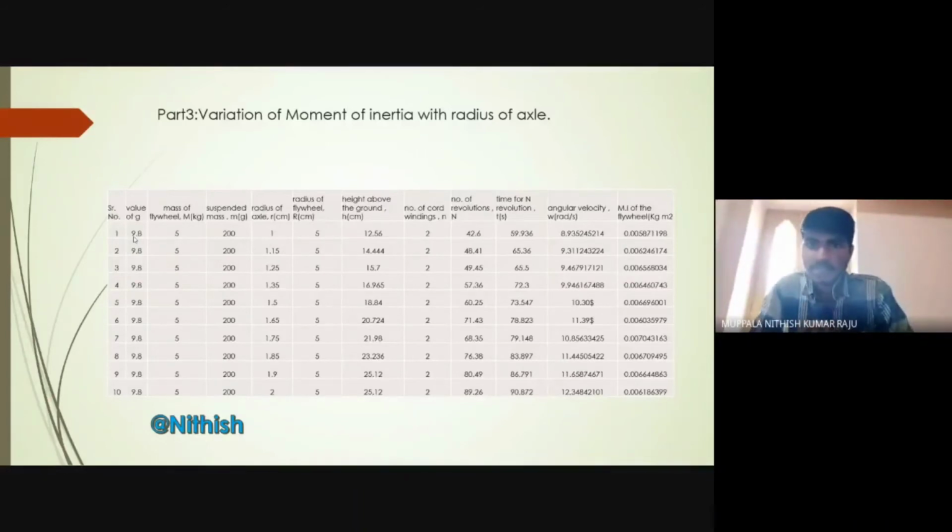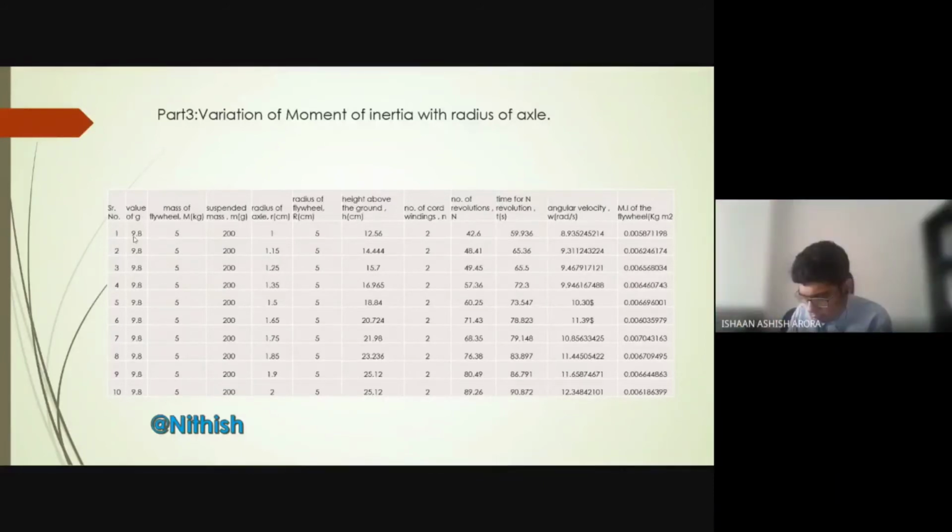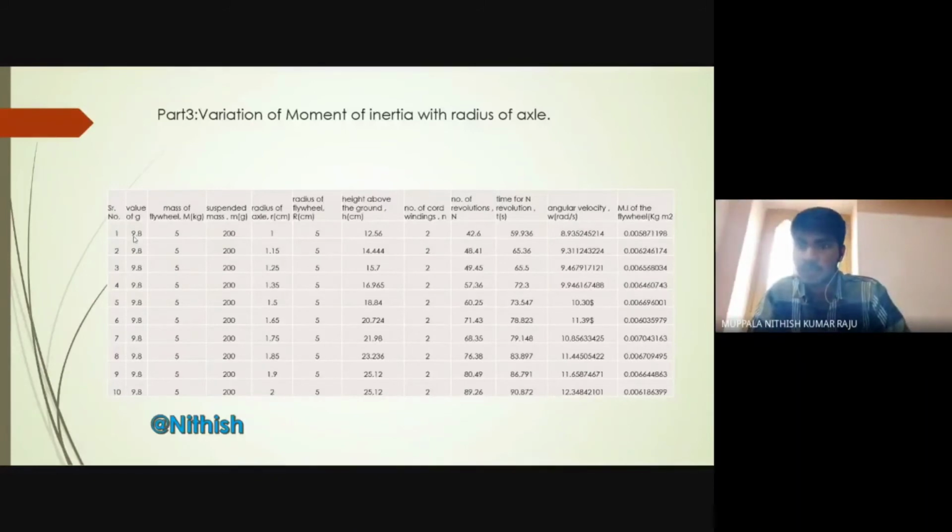And as I change radius of axle, height above the ground also changes because it depends on the radius of axle. Let me explain my first reading. The first reading I have kept radius of axle equal to 1, so that I got height above the ground equal to 12.56. For these readings, I got number of revolutions equal to 42.6. It took 59.936 seconds to do that many revolutions. For this, I got angular velocity equal to 8.93.